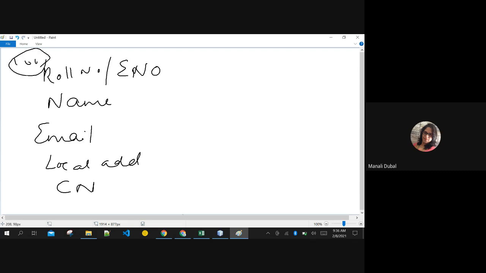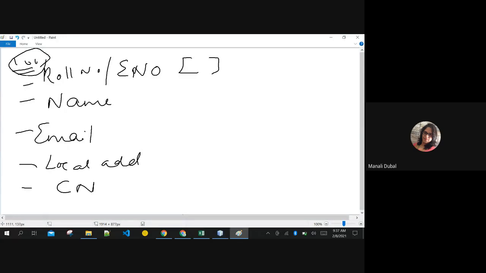I want to store this information for 100 students. It is not easy for me to create different variables like enrollment number 1, enrollment number 2. It is very hard to create 1,000 variables in just one program. If you want to store 100 records for these parameters, you will have to create 500 such variables, which is not feasible, right? 100 into 5 different parameters. So what we'll do, we'll create arrays.